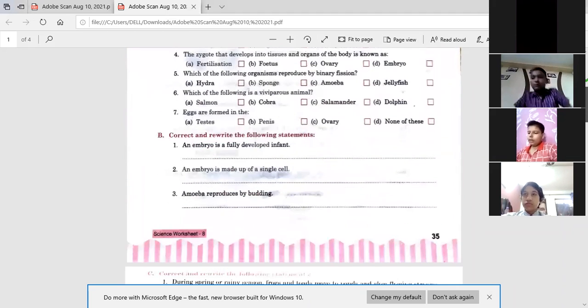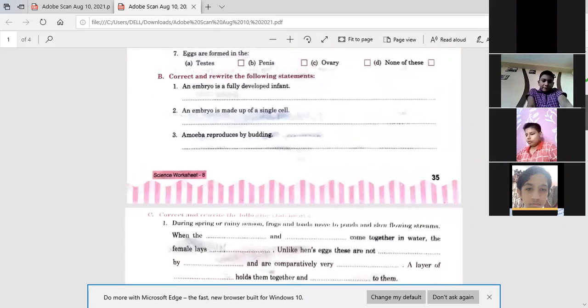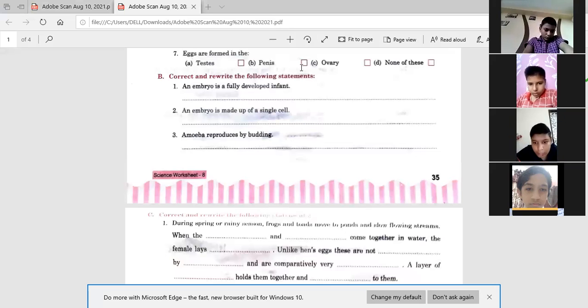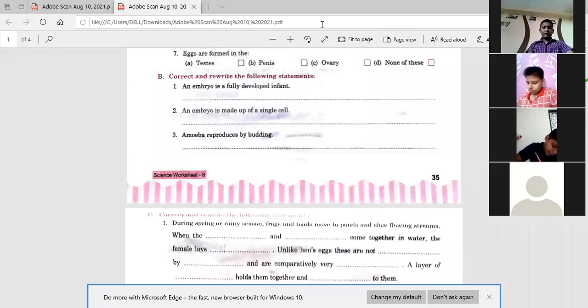Next, number 7 is eggs are formed in. Ma'am, what is the answer of 6? Ma'am, C. Dolphin. Where are eggs formed? Are you sure? बताओ eggs कहाँ form होते हैं? Ma'am, ovary. Anybody else? Yes, it is true, ovary.